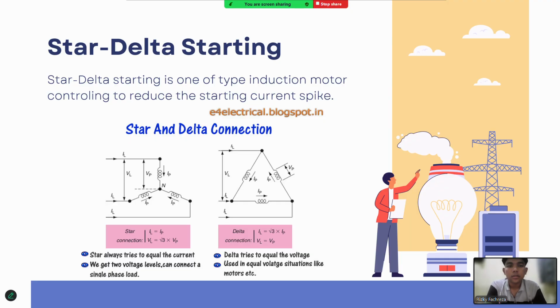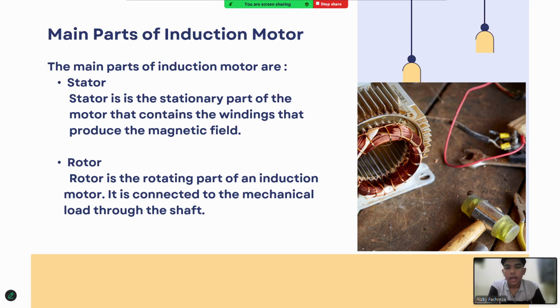A three-phase induction motor is an electrical machine that converts electrical energy into mechanical energy through electromagnetic induction. It consists of two main parts. The first part is the stator, which is the stationary part of the motor, and the rotor, which rotates.